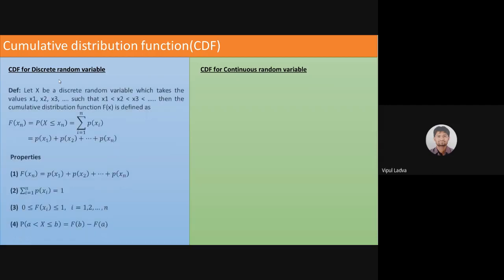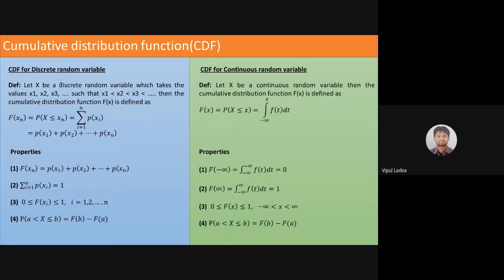There is a cumulative distribution function for discrete and cumulative distribution function for continuous. And the notation for this is very, very important. We are using the notation capital F of X. So capital F of X is the notation for the CDF. That CDF stands for the cumulative distribution function. Good. So this part was the definition related to discrete, and this part was the definition related to the continuous random variable.